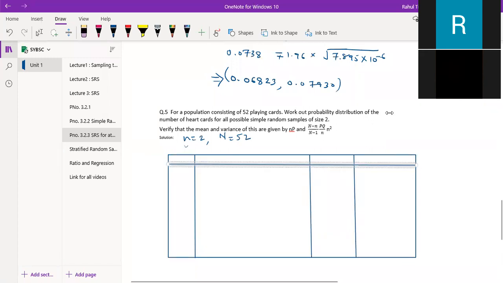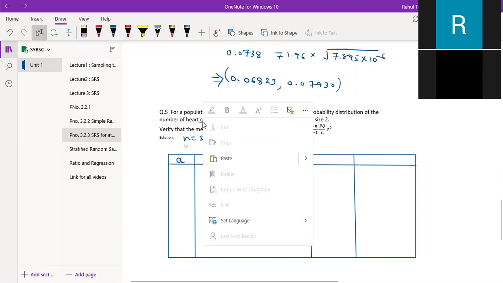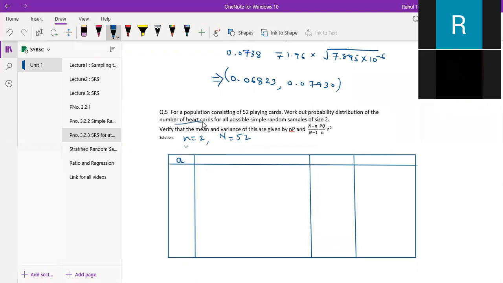Okay, so here we have to define A, right? A is basically the presence. So you need to understand A. What will be A? A will be the number of heart cards, right? So what could be the A? A will be number of heart cards. And you have to take all possible samples of size 2. So it can be 0, it can be 1, it can be 2, right?